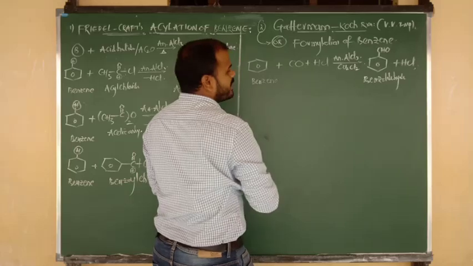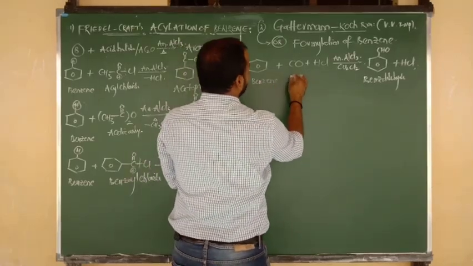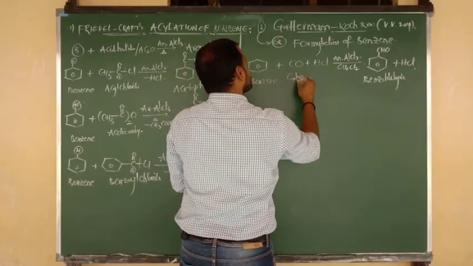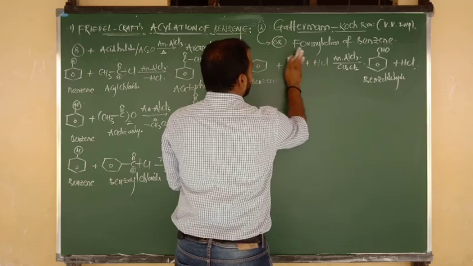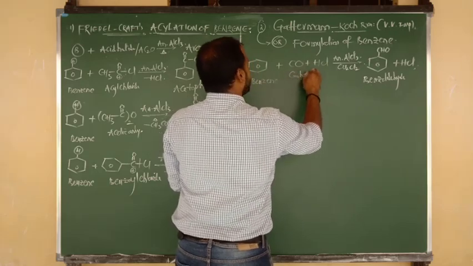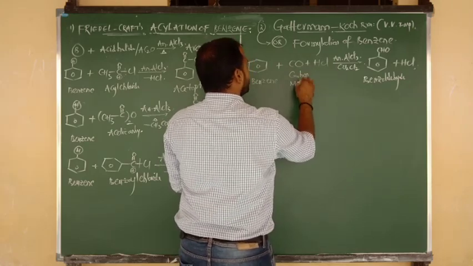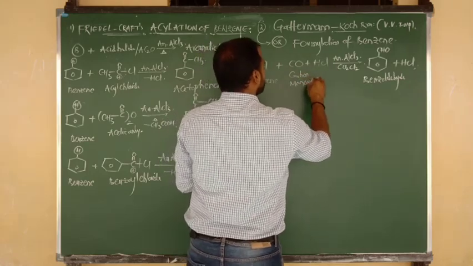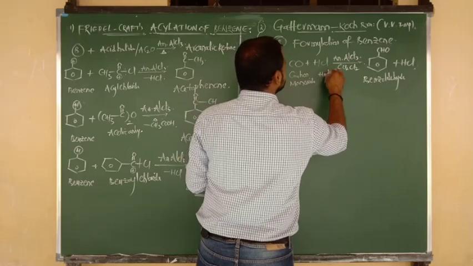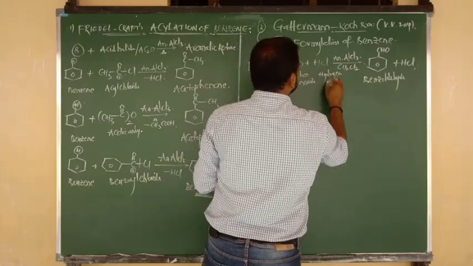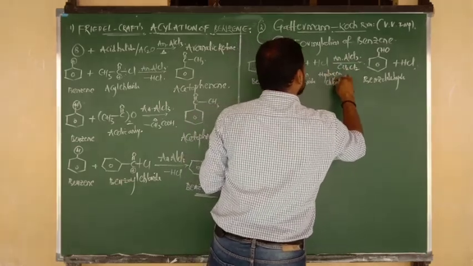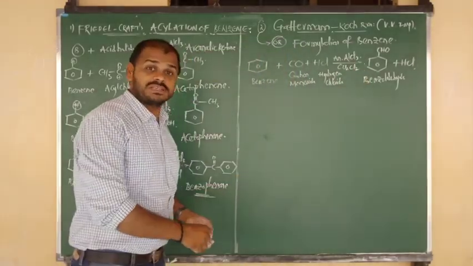So here what do we have to take? Benzene on reaction with a mixture of carbon monoxide and hydrogen chloride. Once again I am going to give the statement perfectly.